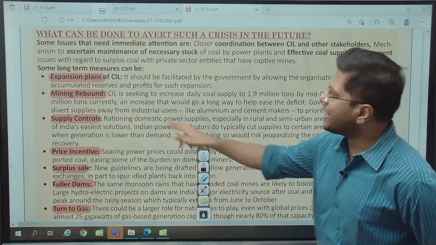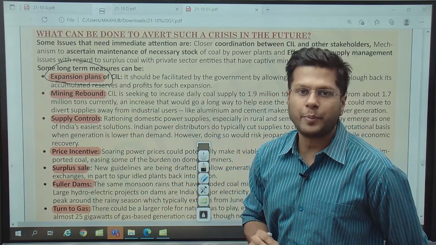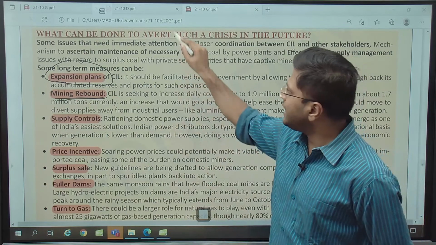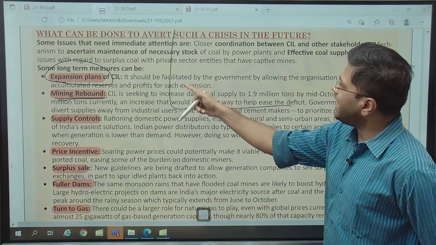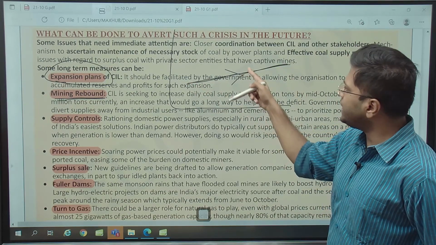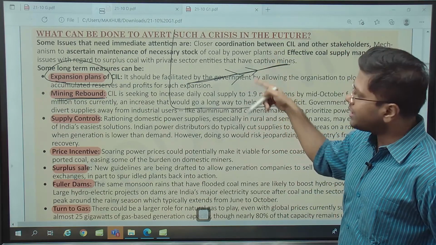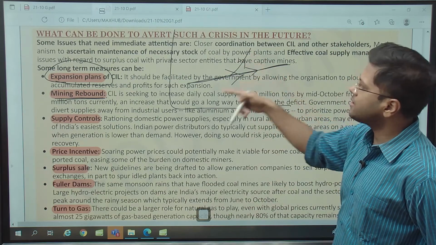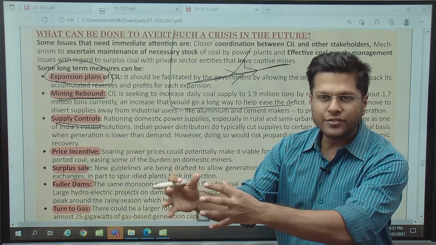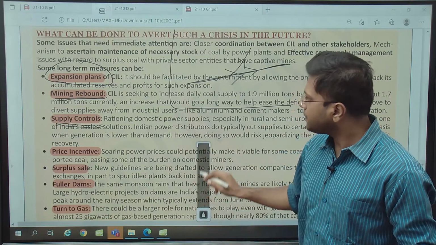So now Coal India can actually expand itself, right? It can help itself by having the private players also participate. This is one. It can also start to mine more, right? Now Coal India, if you see the graph, has been mining only at a very dismal pace. There's not been a particular growth in the mining of coal. Though we have reserves of coal, we do not mine with an accelerated speed as compared to the requirement. So we can mine at a faster pace. This is one. Mining rebound. Supply controls. Cannot we control the supply at the required place first and keep the reserves less at some other places where it is not required? These are the things required, right?